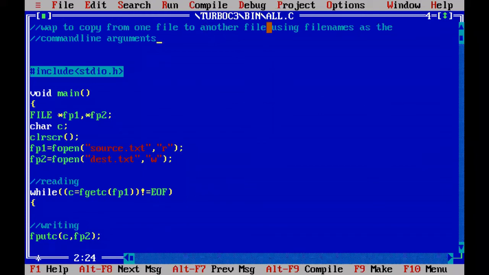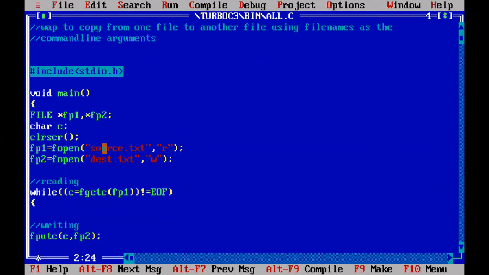Up to here, it is yesterday's third program only. Open one file in reading mode, another file in writing mode, read from the first file and copy into the second file. But while doing so, file names must be passed from the command line. Write a C program to copy from one file to another file using file names as the command line arguments. Where do we get the file names from?